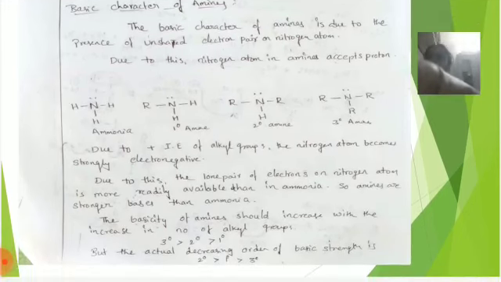Due to this, the nitrogen atom in amines accepts protons. For example, ammonia, primary amine, secondary amine and tertiary amine contain a nitrogen atom, and the nitrogen atom has one lone pair of electrons, or unshared pair of electrons.